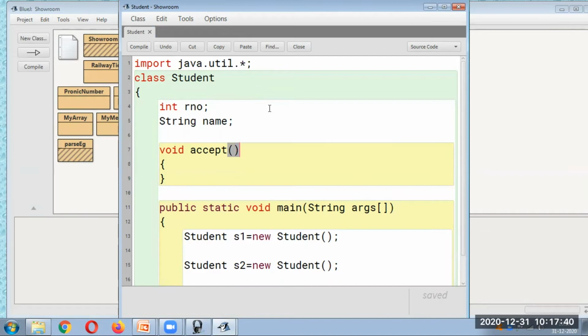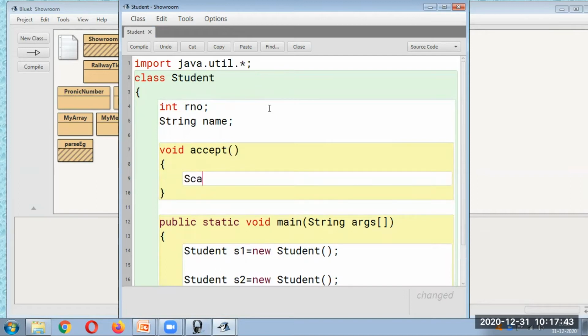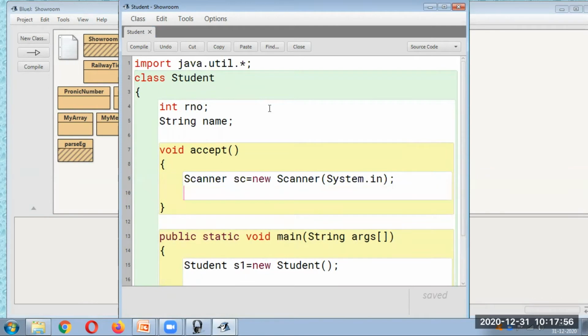Okay. We'll accept these details from the user. So Scanner sc is equal to new Scanner(System.in). Okay, so we can accept the roll number.